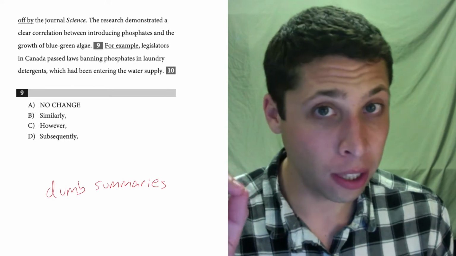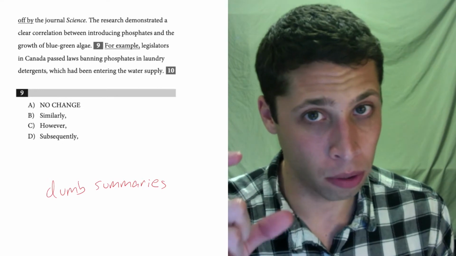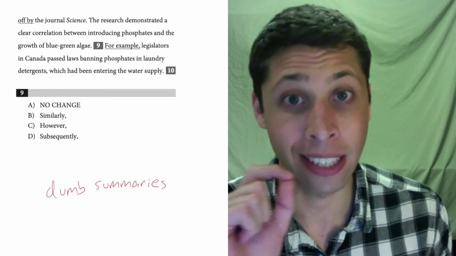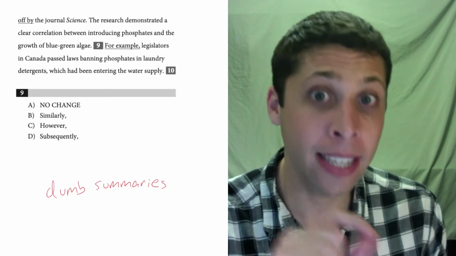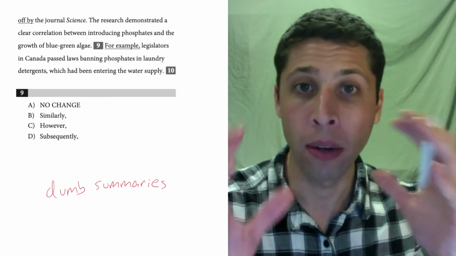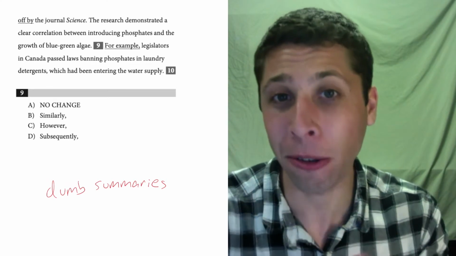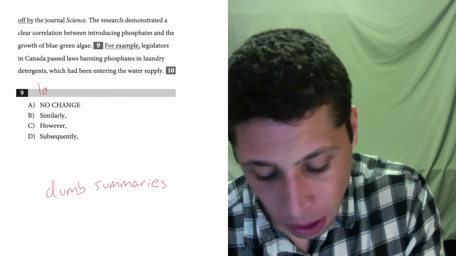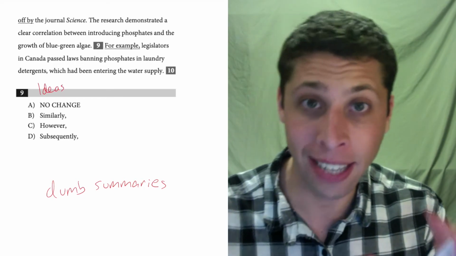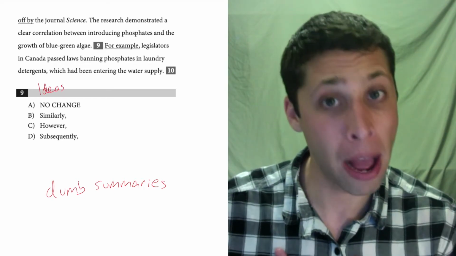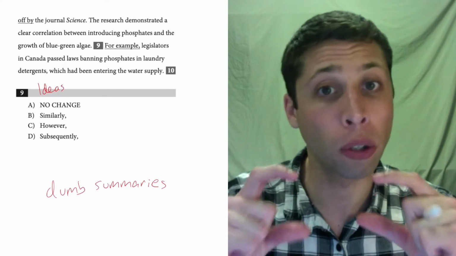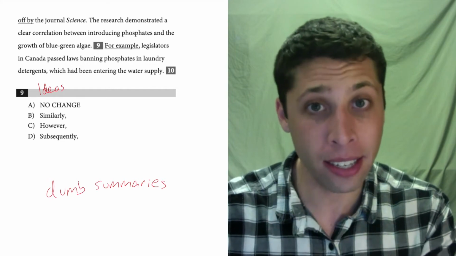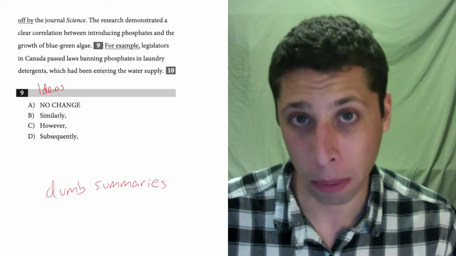So let's take a look at the lines that we're drawn to first. With transition questions, we always want to read the sentence that contains the transition and the sentence that comes before it, because we're trying to compare those ideas. We're trying to see the relationship between those ideas, and that's why these are kind of weird. These are the only ideas questions in my mind that don't actually have a literal question. It looks more like a grammar or a style question, but it's actually testing the ideas. So that's why dumb summaries can help us here.